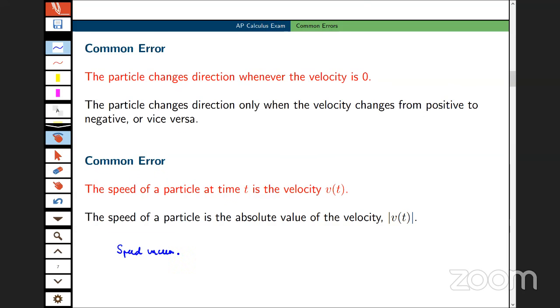This leads into another, I think, common error. Let's suppose you're asked, is the speed of the particle increasing at a particular time? Well, in order to answer that question, I'm going to take a look at A of t, I should probably call this t1, and V of t1. I want to know what's happening at that time t1. And what we need to know is, do these values have the same sign? Are they both negative or are they both positive? If they have the same sign, then the particle is speeding up. If they have different signs, then the speed of the particle is decreasing.